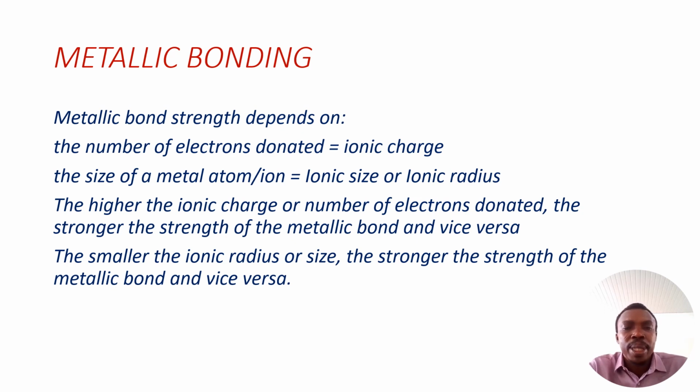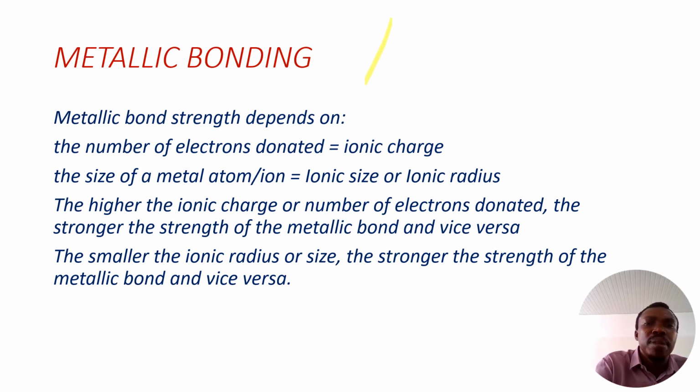Now the strength of the metallic bond varies from metal to metal. So we're considering the factors that affect the strength of the metallic bond. Metallic bond strength depends on two major factors. One is the number of electrons donated, or the ionic charge. Then the next is the size of the metal atom or ion, or we call it ionic size or ionic radius. Now we're looking at the number of electrons donated, or the ionic charge.